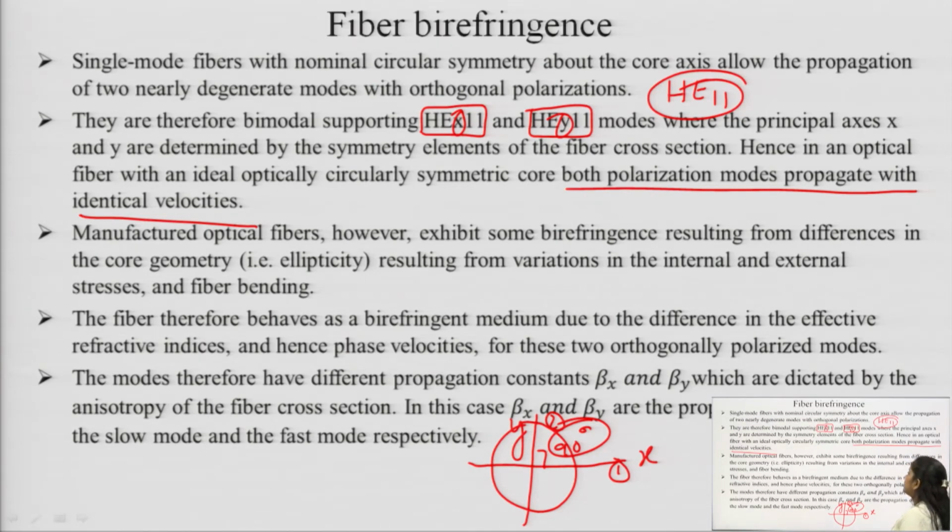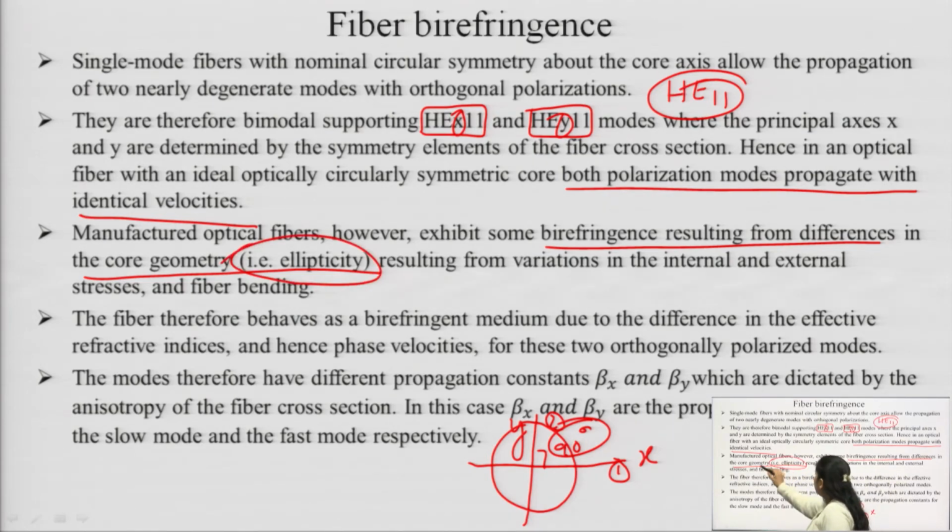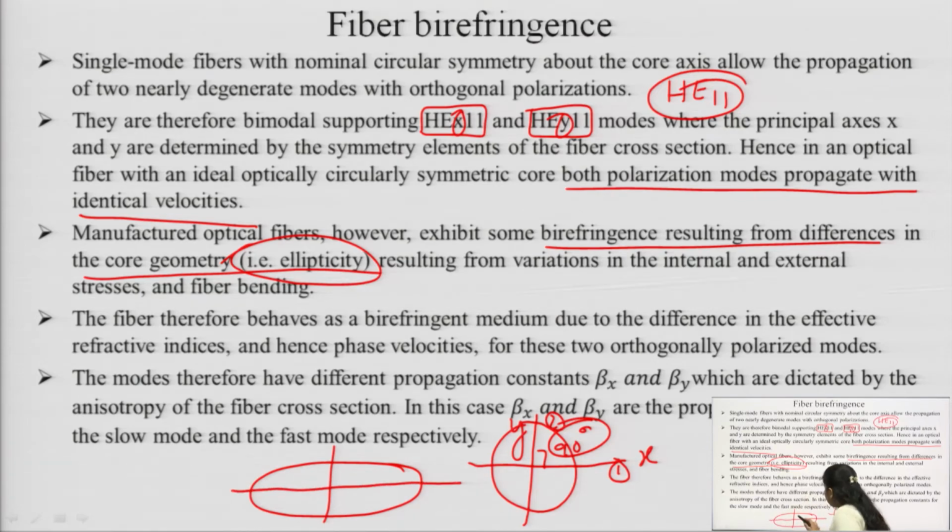Manufactured optical fibers, however, exhibit some birefringence resulting from differences in the core geometry. As we fabricate, as we manufacture, the core geometry gets distorted and becomes elliptical. In the elliptical case, we can easily say that the two axes of the core vary, and if they are varying, that means the polarization state can't be maintained.